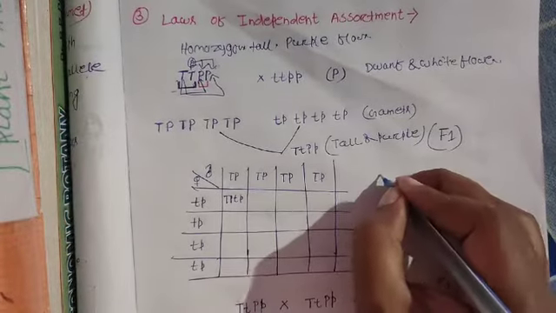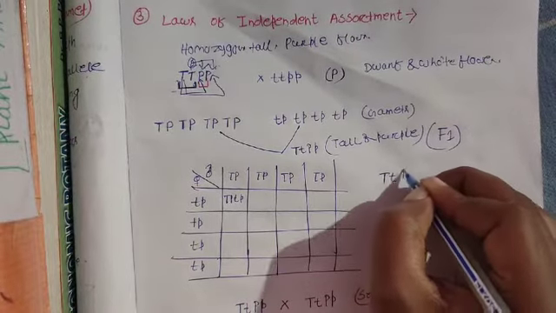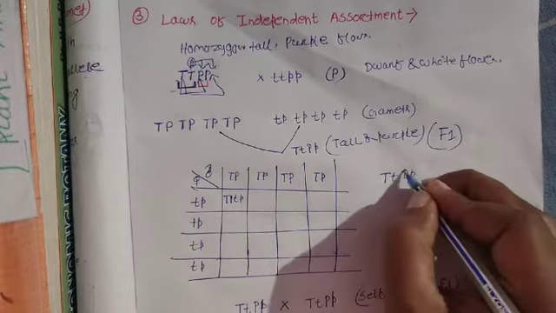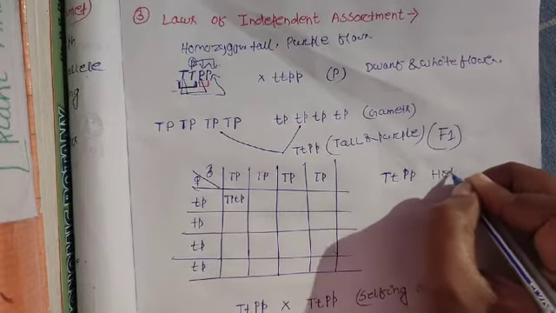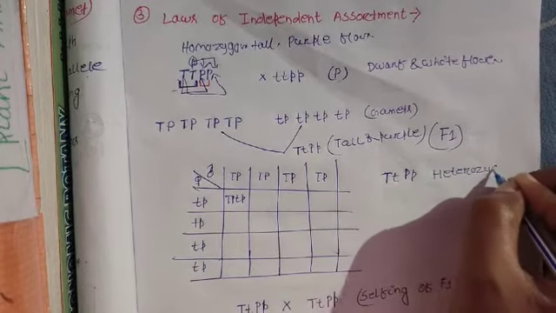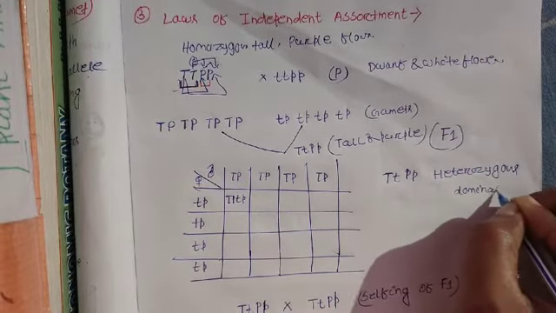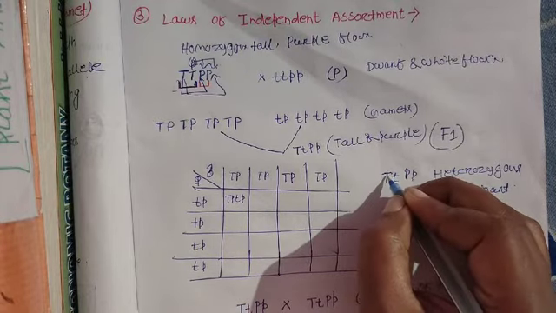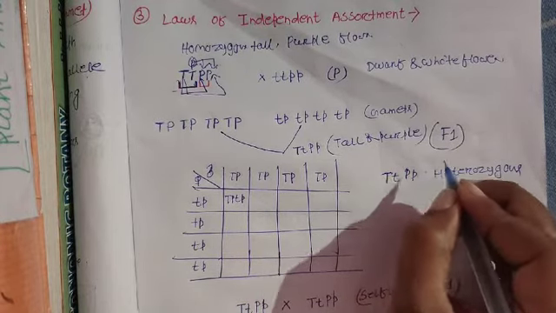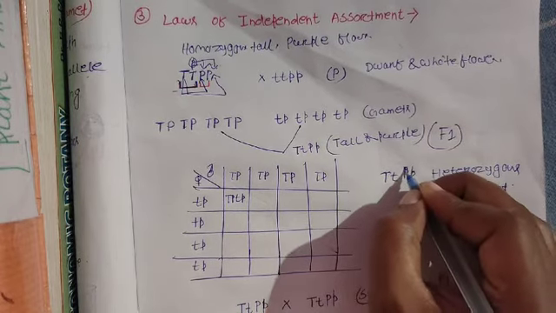For example, if the plant is heterozygous dominant, it means for tall it contains capital T and small t, and for purple it contains capital P and small p.